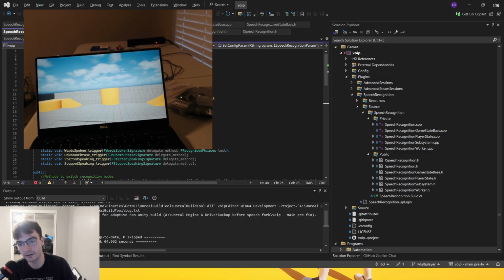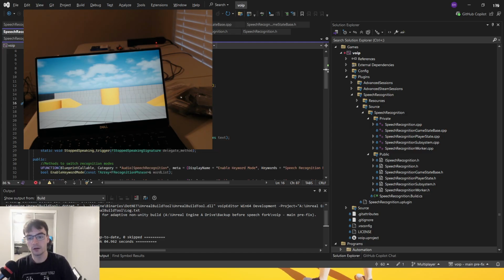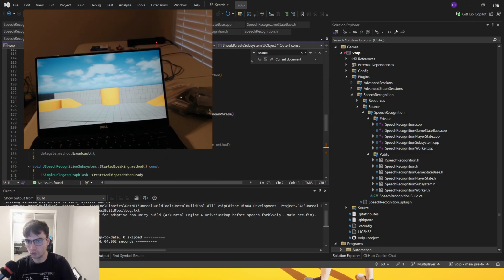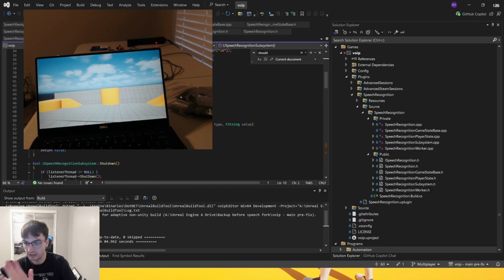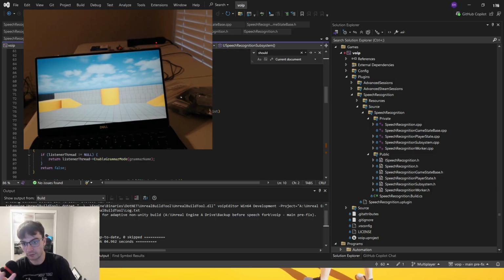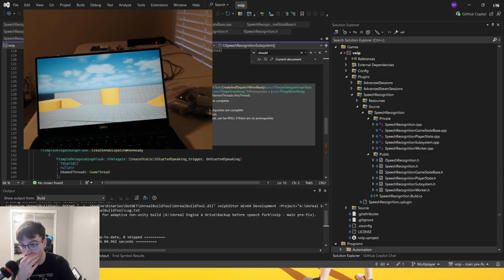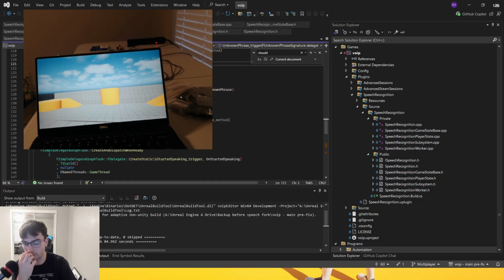So what I did is I was hoping that this would work, and it did. I had to mess around to figure out how it actually happens, but I had to switch the world subsystem to be a local subsystem. I had to, let's see what else I had to do in here real quick. Most of this I didn't have to change. Most of this was just left as is, like 99%. Probably more than 99%. It was really easy stuff.